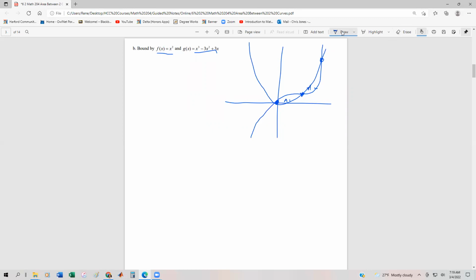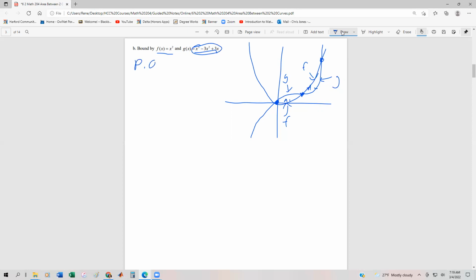Right here, it looks like the cubic is the top function, so this is G and then F. And then in A2, G and F flip. Keep that in mind as you go through: not only do you have to find your points of intersection if there are two areas, but you also have to remember that which one is the top and which is the lower function will probably flip.